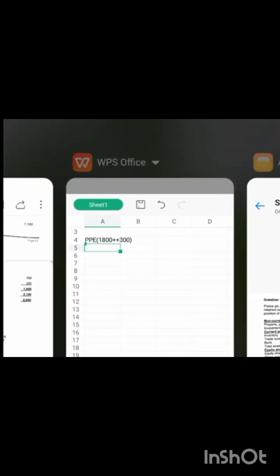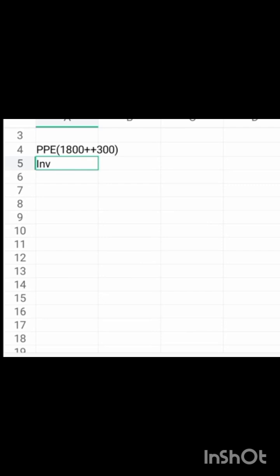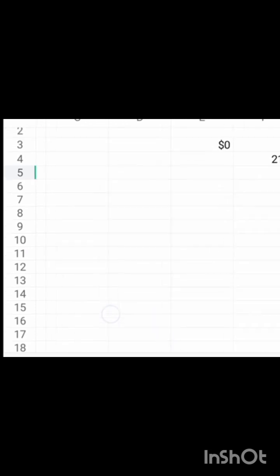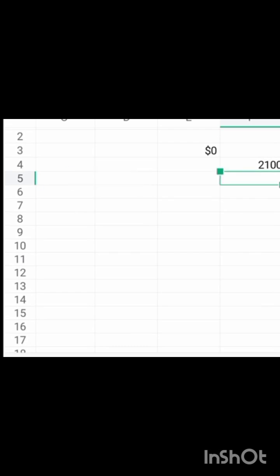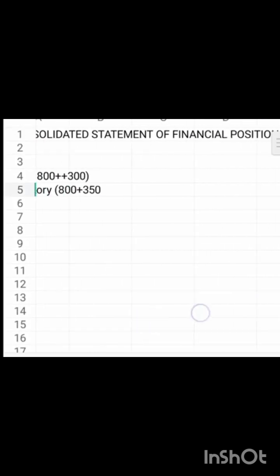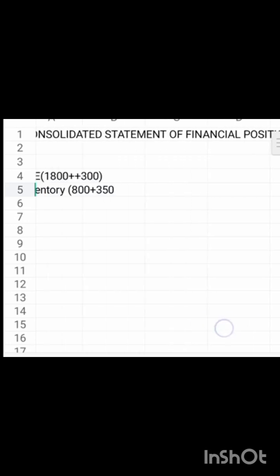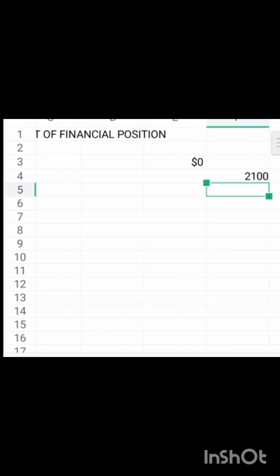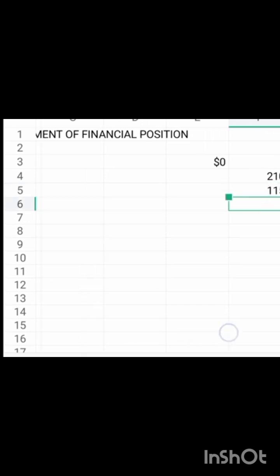That is inventory 800 and 350, and 150. Trade receivable 600, 800.